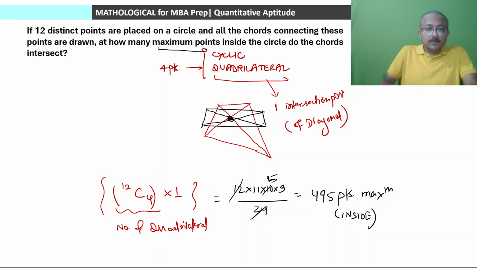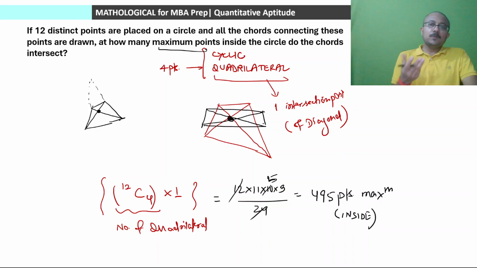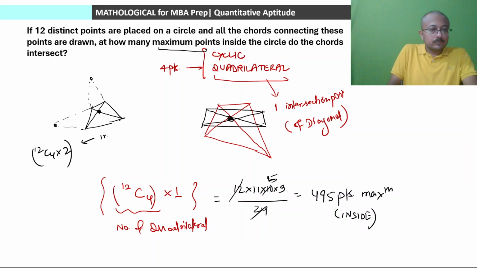What will be the number of those points? Because in the case of a quadrilateral we'll be getting one point inside the quadrilateral and there will be 2 points outside, unless the lines are parallel, unless that is a square or a parallelogram or a rectangle. In that case there will be no intersection point outside the circle. But if that is not the case, then we'll also be getting 2 intersection points outside. Our maximum value will be 2, 2 outside for each 4 points, that is, 12C4 into 2 will be the intersection points of extended chords outside the circle.